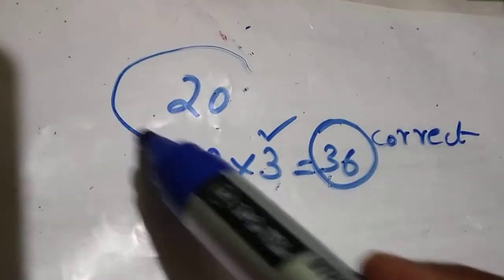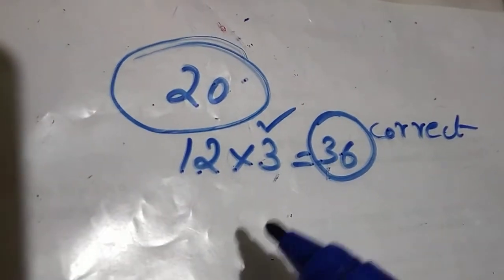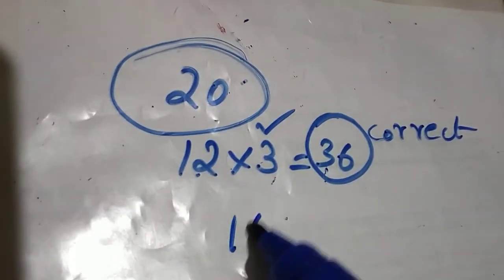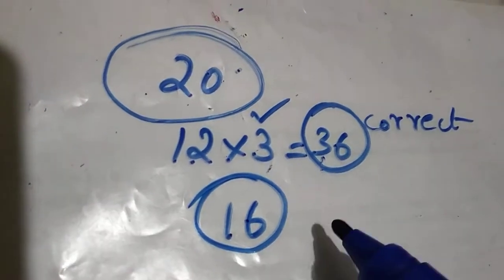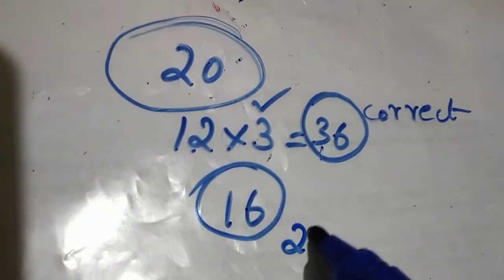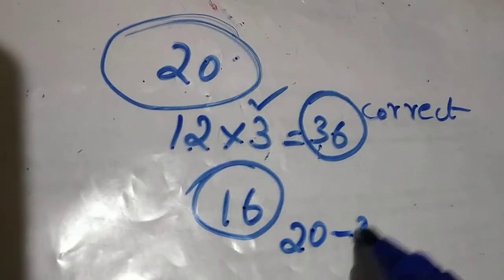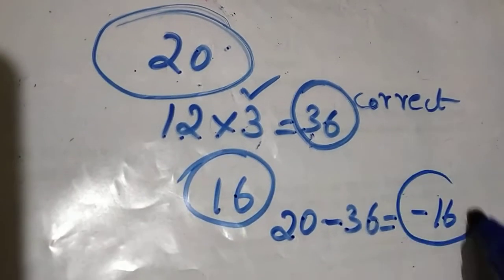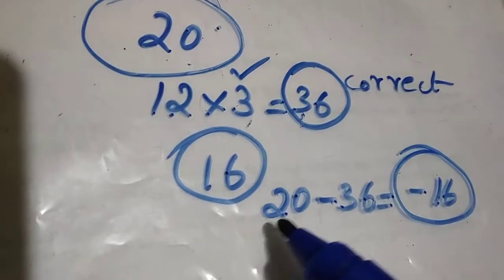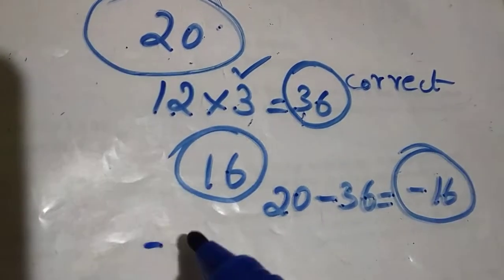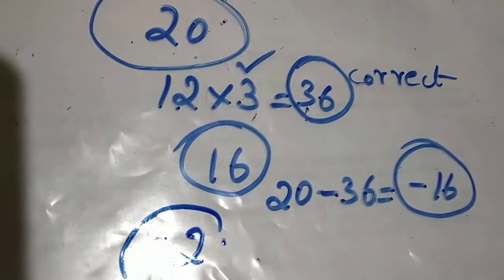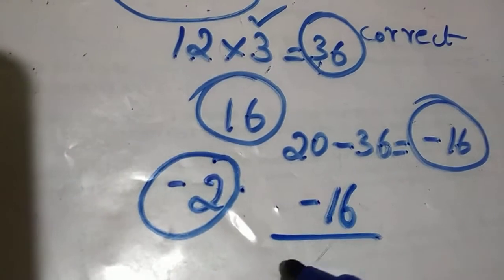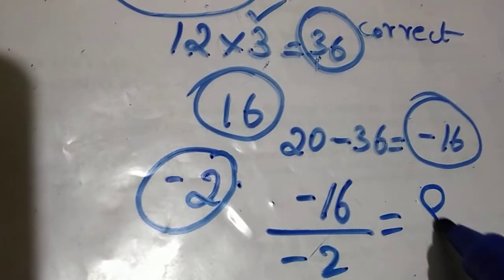But she got only 20 marks. So here the difference between these two is 16 marks. Then negative, that is 20 minus 36, that is negative 16. So here negative 2 marks for each incorrect answer. So if we are dividing negative 16 by negative 2, we will get 8.